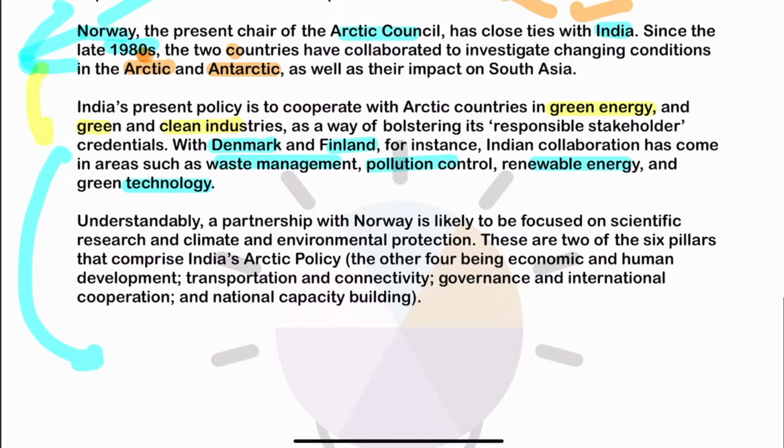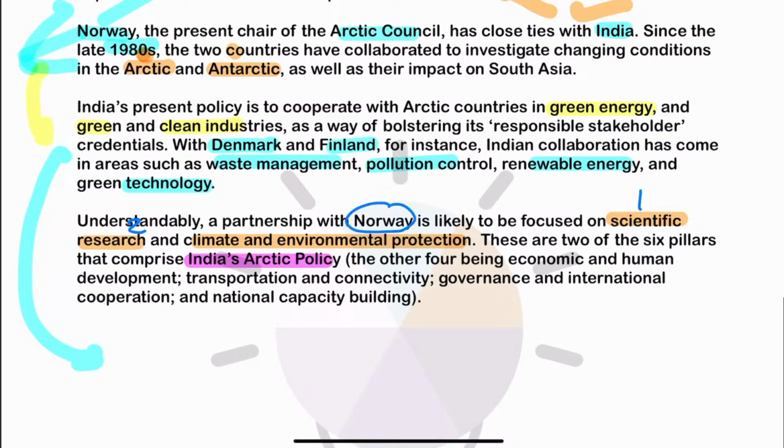Now, India runs its Arctic policy, and there are six pillars of the Arctic policy. The first is scientific research. Second is climate and environmental protection. These two pillars are the ones on which India and Norway are partnering.